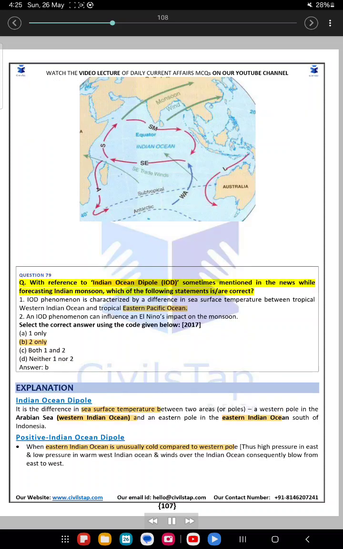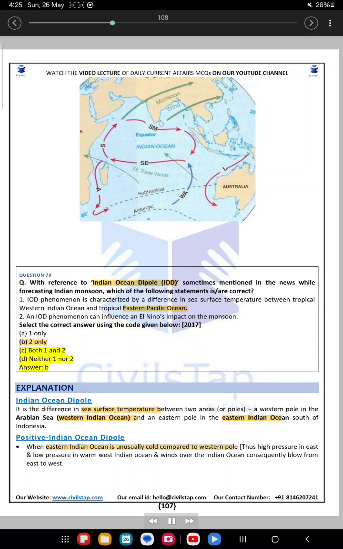Question 79. With reference to Indian Ocean Dipole, IOD, sometimes mentioned in the news while forecasting Indian monsoon, which of the following statements are correct? 1. IOD phenomenon is characterized by a difference in sea surface temperature between tropical western Indian Ocean and tropical eastern Pacific Ocean. 2. An IOD phenomenon can influence an El Niño's impact on the monsoon. Select the correct answer using the code given below. 2017. A. 1 only. B. 2 only. C. Both 1 and 2. D. Neither 1 nor 2.